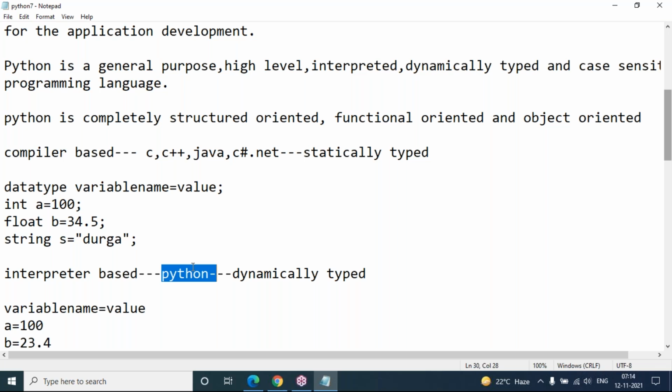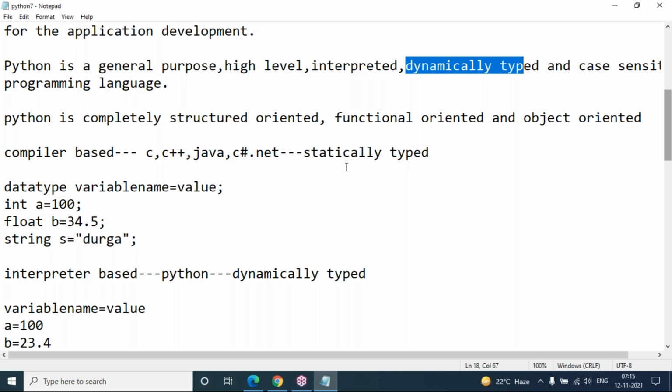So one line is checked, and if it is correct, it goes to the next line. Again the next line is checked, and if it is correct, it goes to the next line. If any error occurs in those lines, the Python interpreter will immediately stop the execution and show the error message. So you will get only one error at a time in Python execution, because the code is executed line by line.